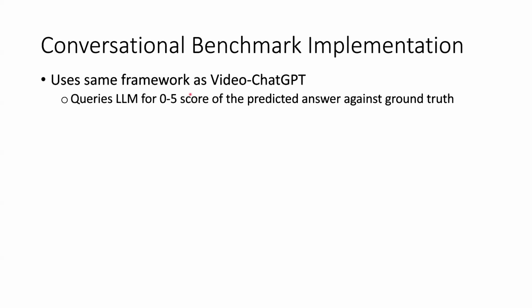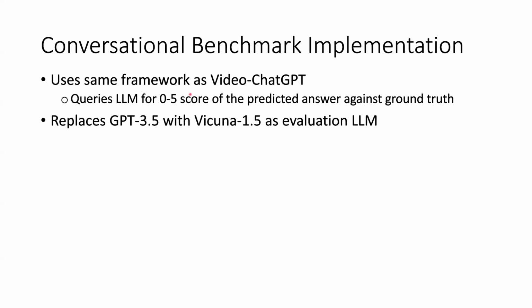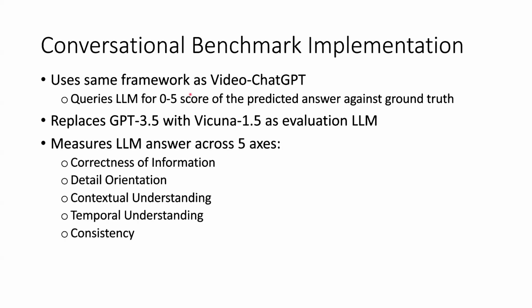So the benchmark implementation uses the same framework as Video ChatGPT, where the LLM is queried for a 0 to 5 score based on how accurate the predicted answer is against the ground truth. Instead of using GPT 3.5, Vicuna 1.5 is used as the evaluation LLM to increase reproducibility, as it is open source. And there are 5 axes across which the LLM answer is evaluated.